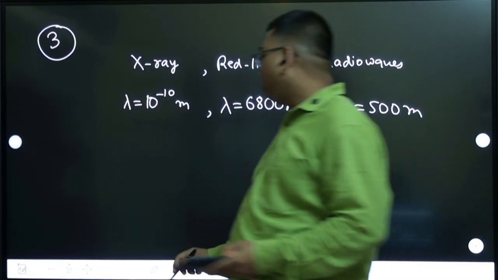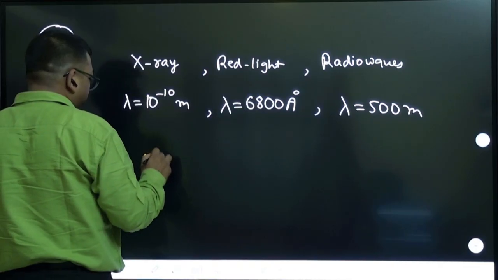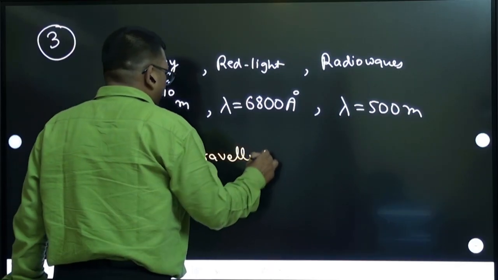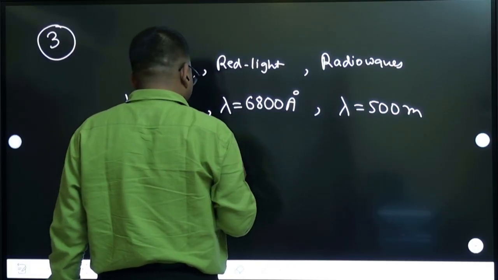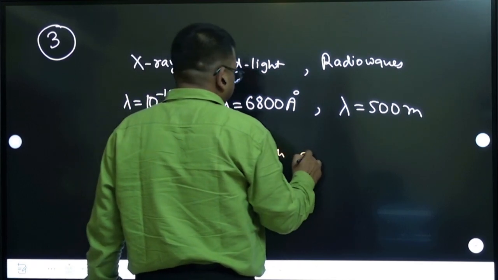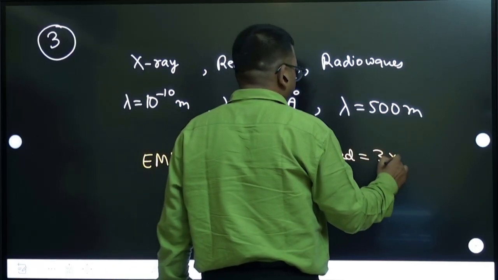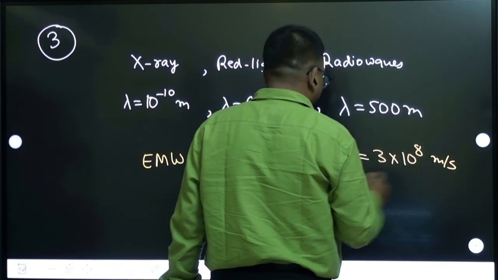That we already know, that electromagnetic waves travel with the speed of light. Electromagnetic waves travel with a speed equal to 3 into 10 to the power 8, nearly equal to this, meter per second in vacuum.